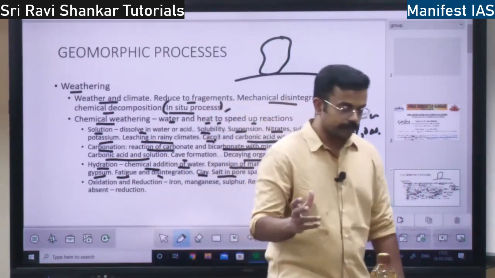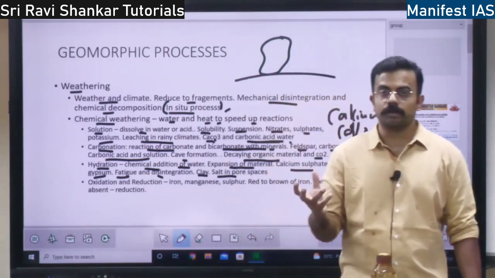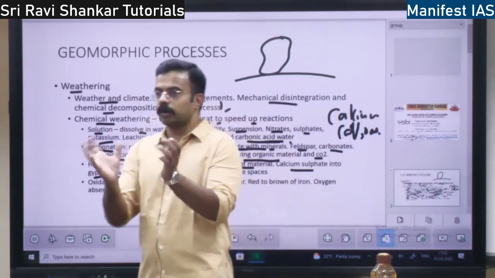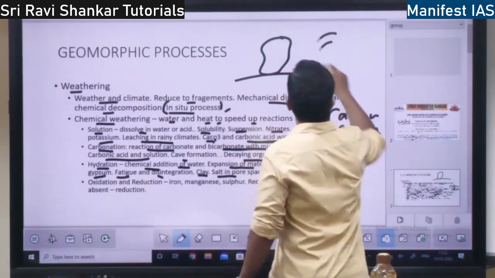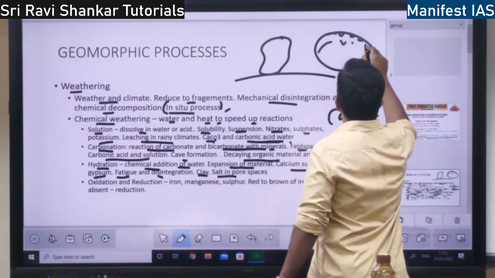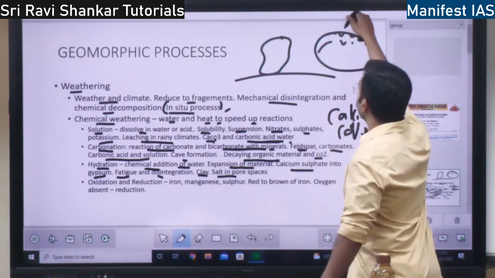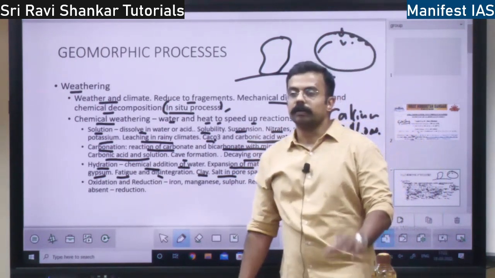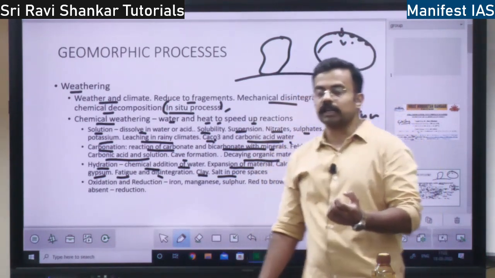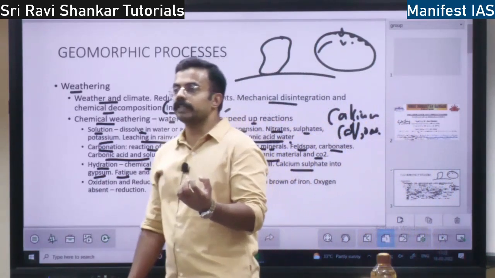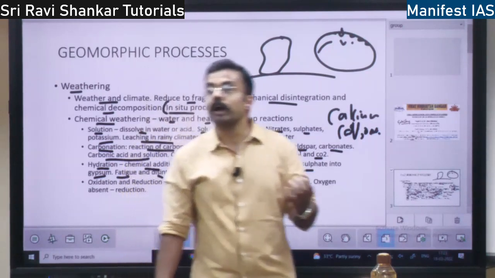If you want to take the example of water, the best example is this: there is a rock. In this rock, there will be small pore spaces like this, right? In these pore spaces, water will go and get collected. Because in that water, when the water freezes, what happens?